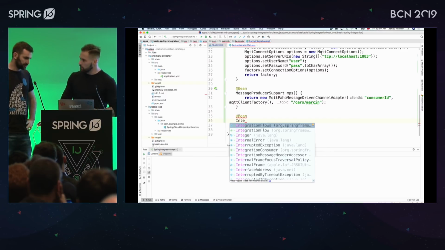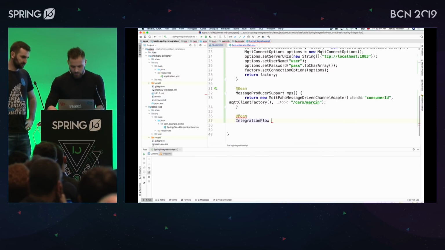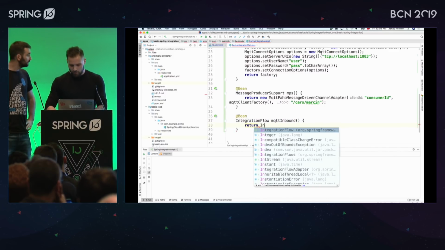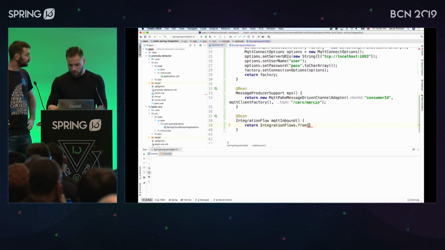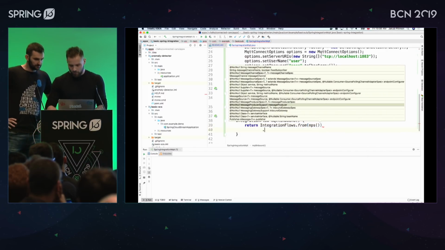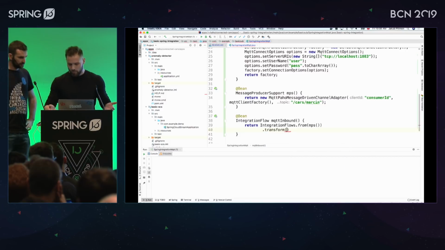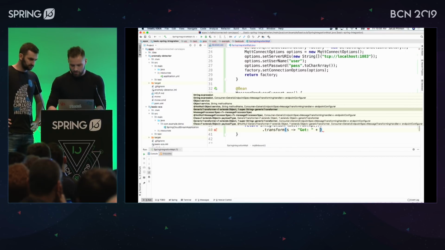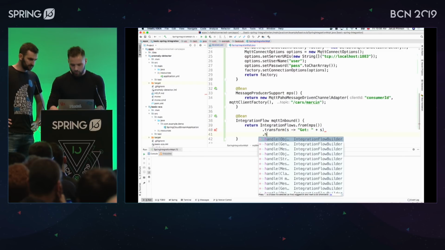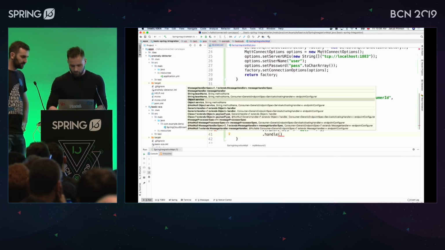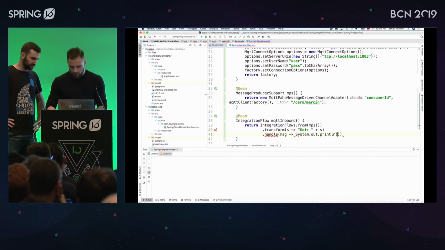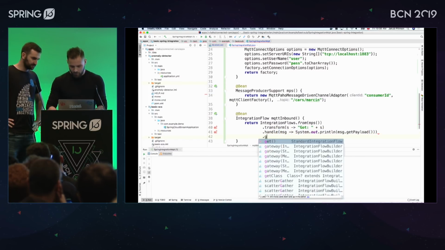Does it make sense so far? Sure. All right, so let's do that. It's going to be MQTT inbound, right? And we have to return, there's a fluent API, IntegrationFlows.from the message producer support. We need to handle it somehow, or maybe do you want to transform it? Maybe let's get the payload. So we got the payload, right? And how do you want to handle that? Well, let's use the logging framework we have. What's your logging framework? System.out.println. All right, okay, good.